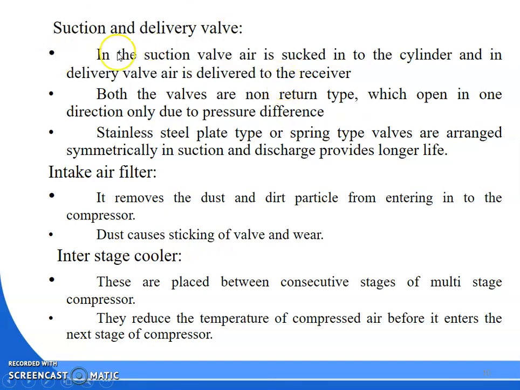So what is the suction valve? In the suction valve the air is sucked into the cylinder. In the delivery valve or discharge valve, air is delivered to the receiver. Stainless steel plate type or spring type valves are arranged symmetrically in the suction and discharge to provide long valve life. Intake air filter removes the dust and dirt particles from entering into the compressor. Dust causes sticking of the valve, so they are removing the dust and dirt particles.